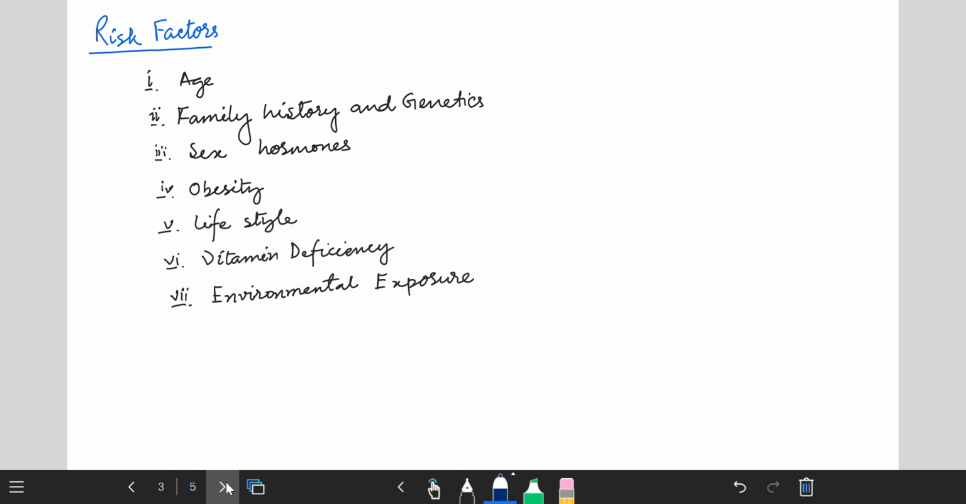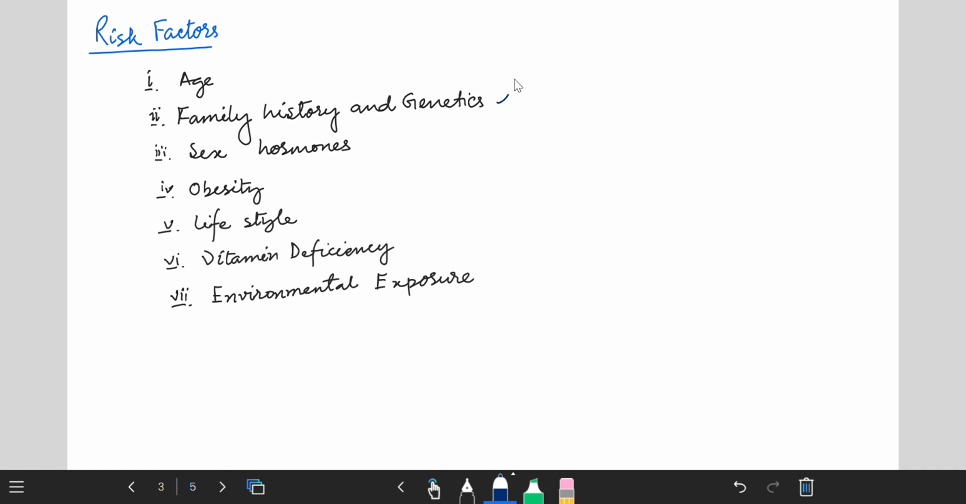So the first one is age, meaning women around 55 years of age are mainly affected, and according to studies, children and younger teenagers are also affected, and the disease is called juvenile idiopathic arthritis. Okay. The second one is family history and genetics.